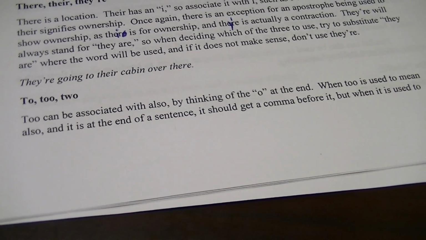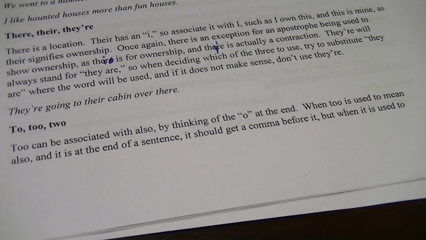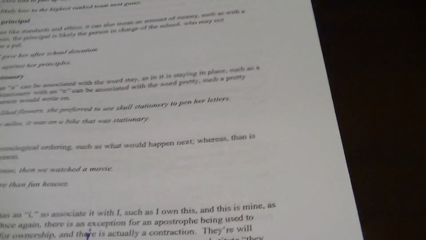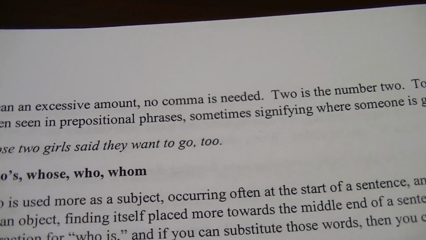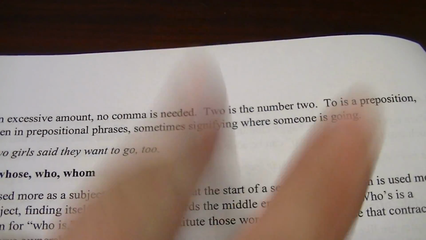When T-O-O is used to mean also, and it's at the end of the sentence, it should get a comma before it. However, when it is used to mean excessive, then you don't need a comma. So if it means excessive, no comma is needed. T-W-O is a number, like the number 2, 1, 2.